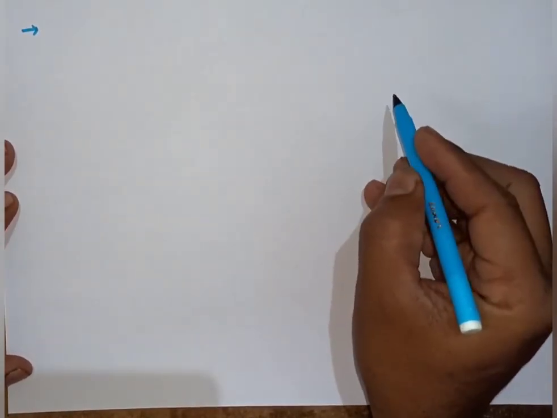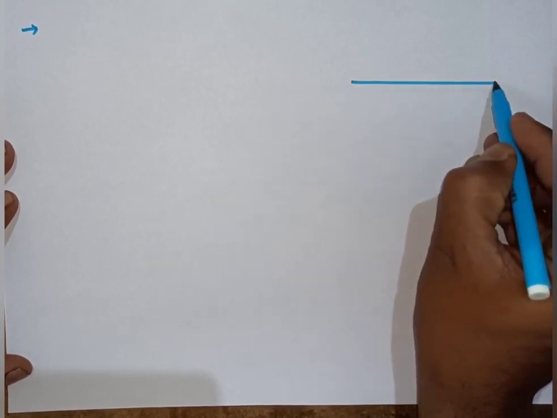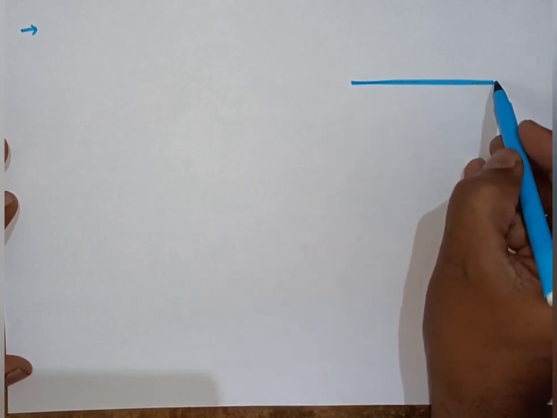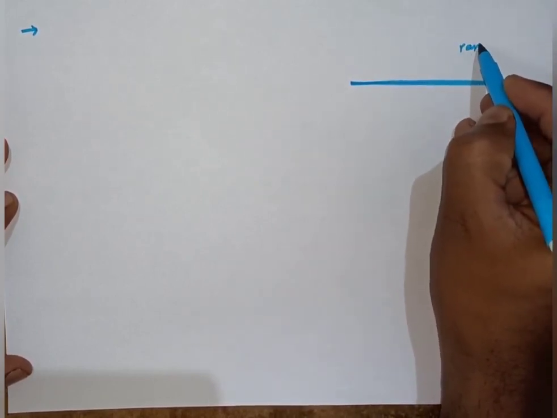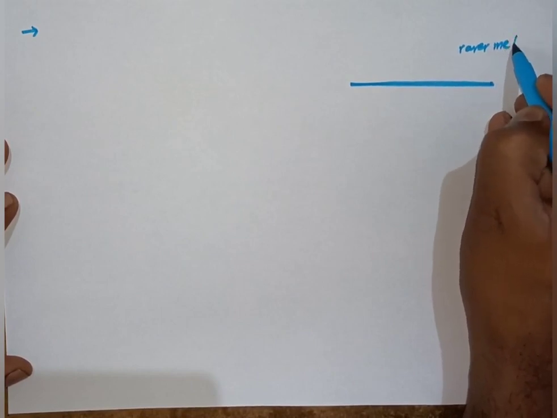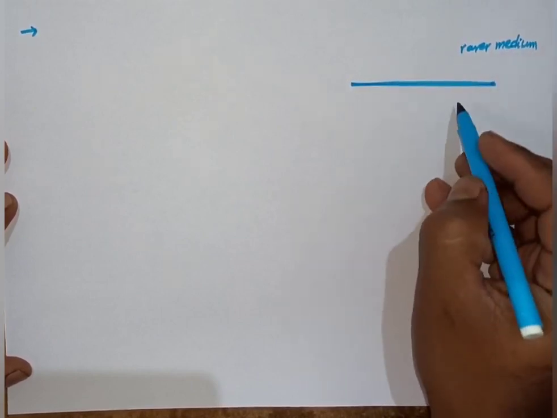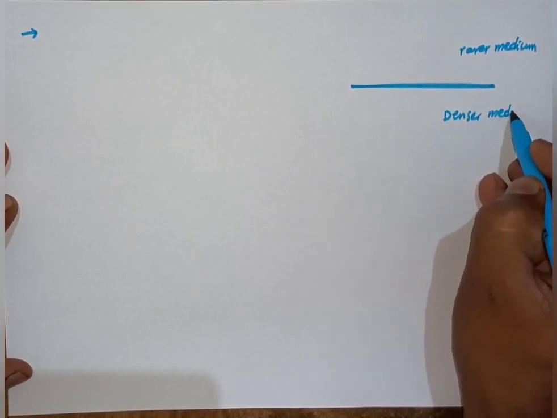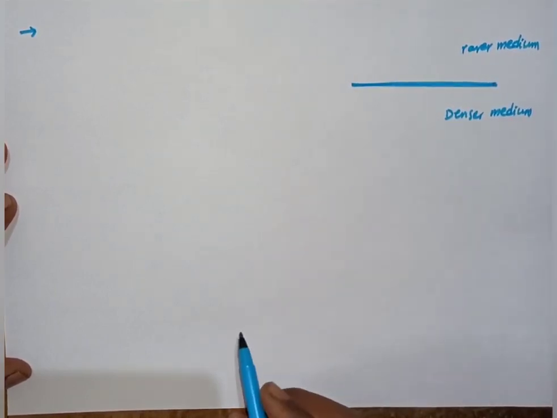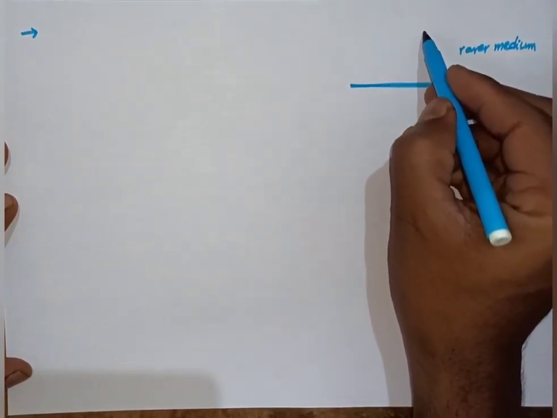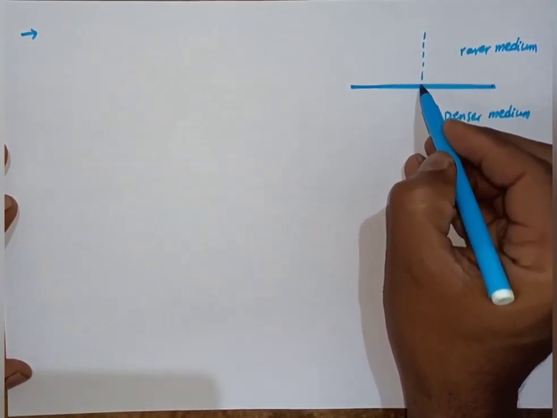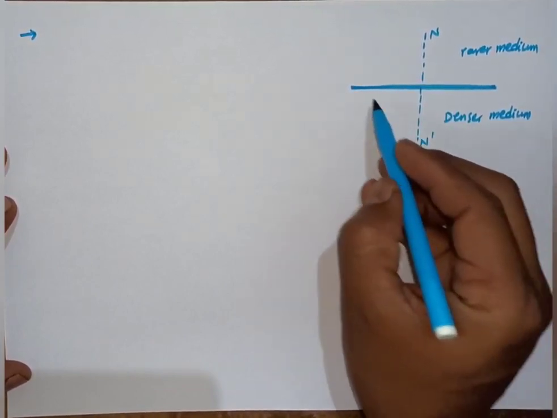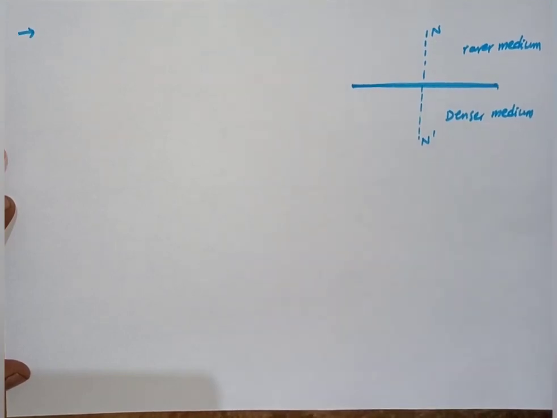Now we consider this interface, the surface of the medium. This is a rarer medium, and this is the denser medium. This is a normal to the surface of the medium.